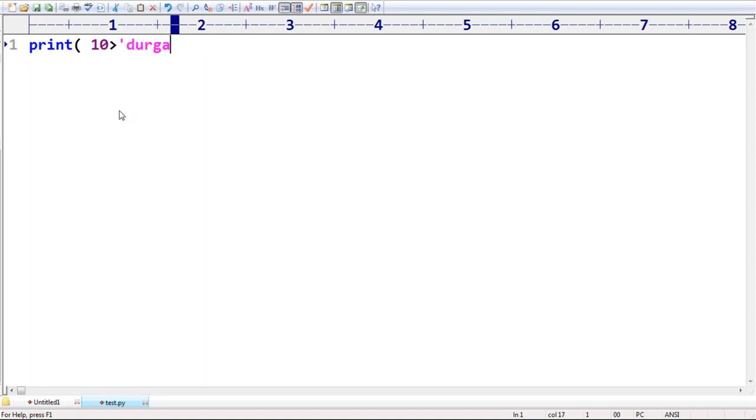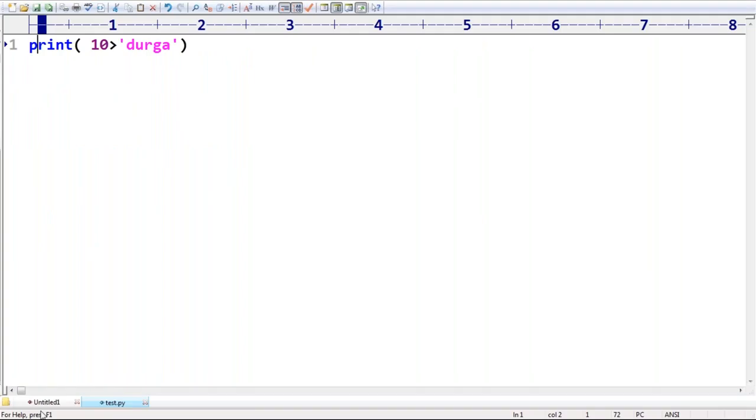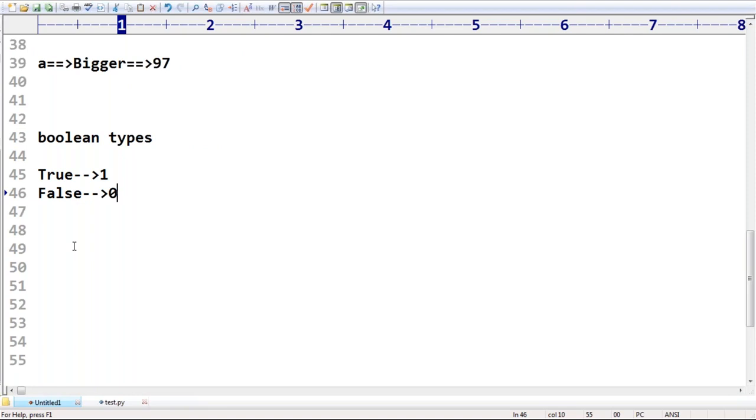But now, is 10 greater than "Durga" or not? "Durga", you can never convert into a number. One is a number, the other one is a string. Immediately Python will give an error. How can you compare a number with a string? Compatibility should be there. Greater than not supported between instances of int and str. Clear? Okay, that's all.